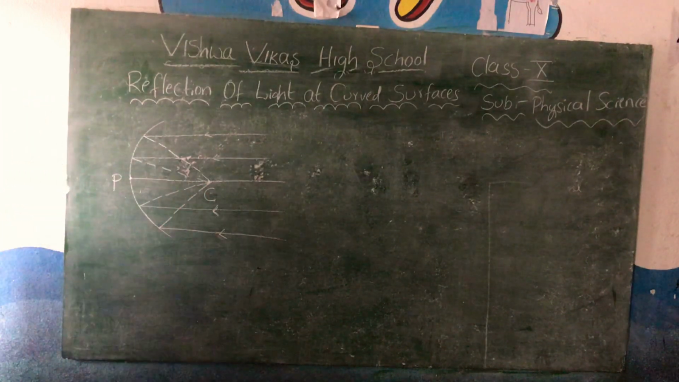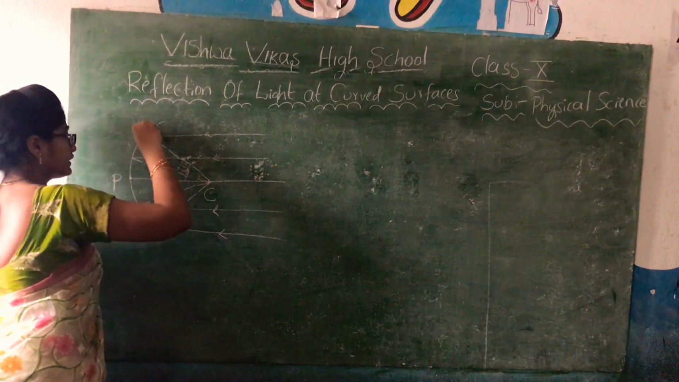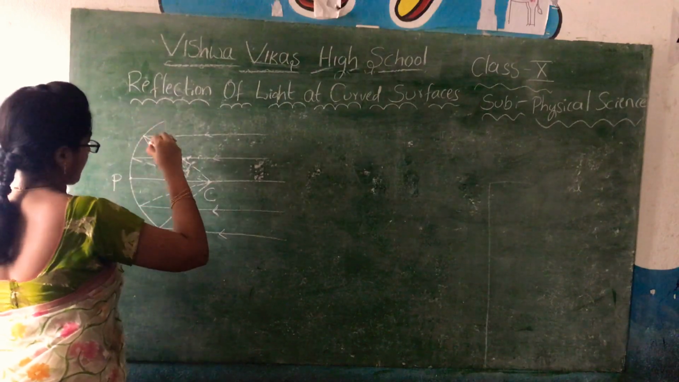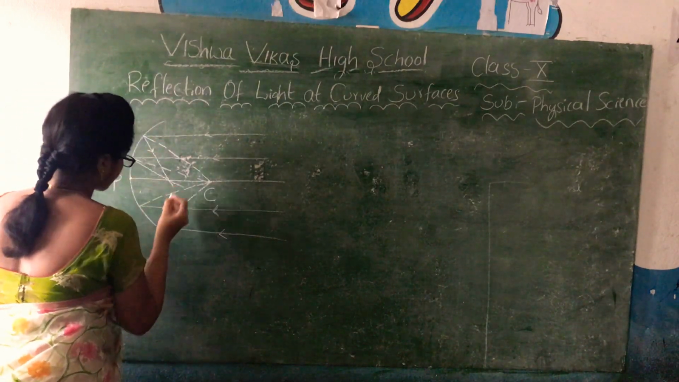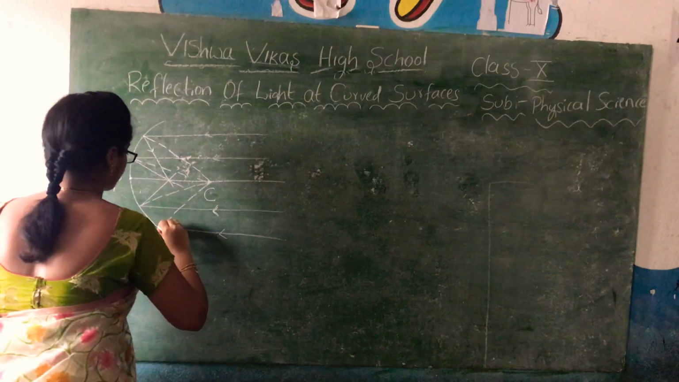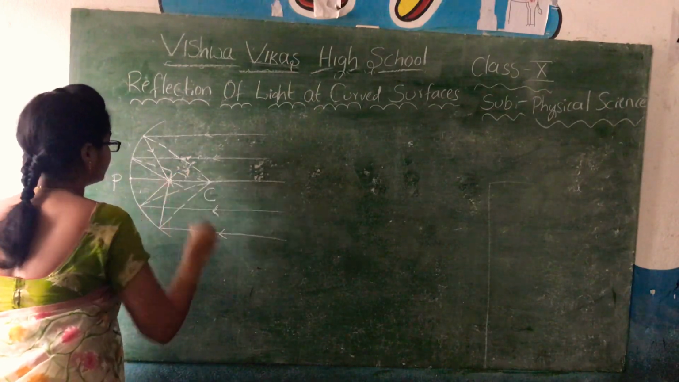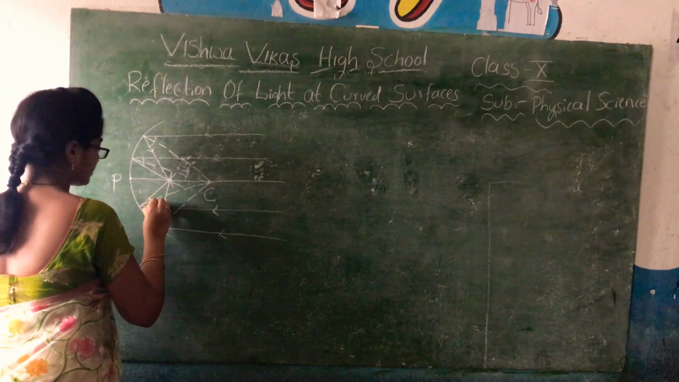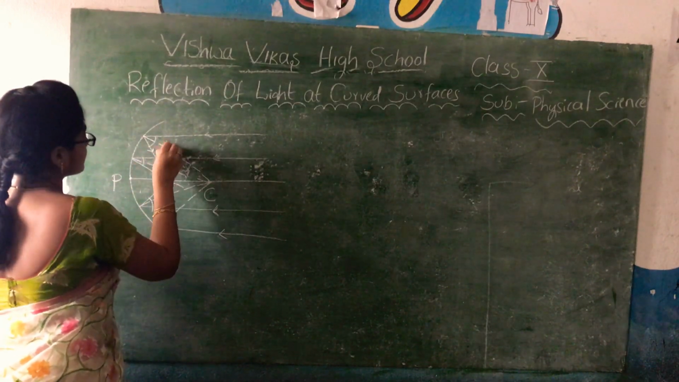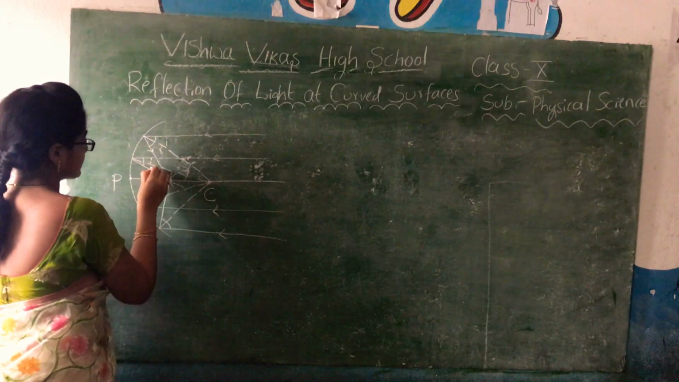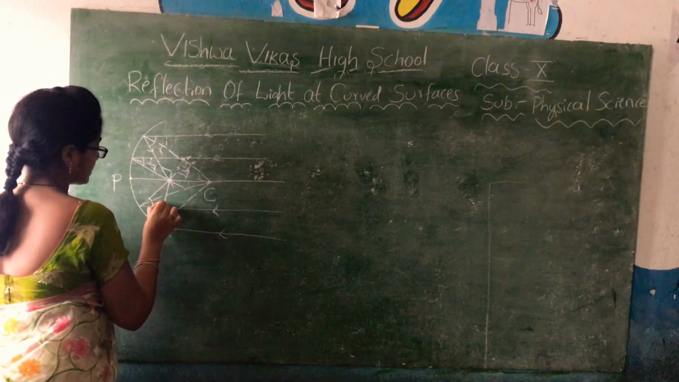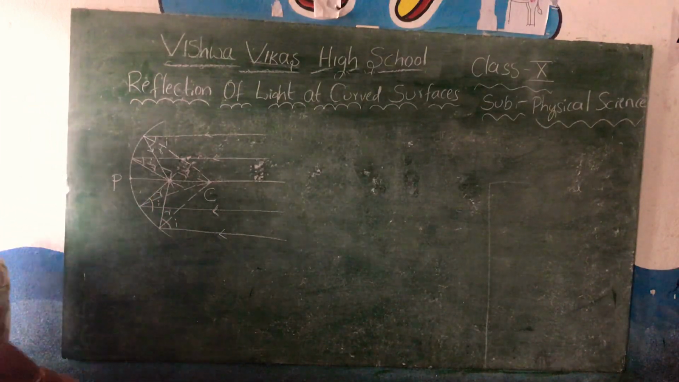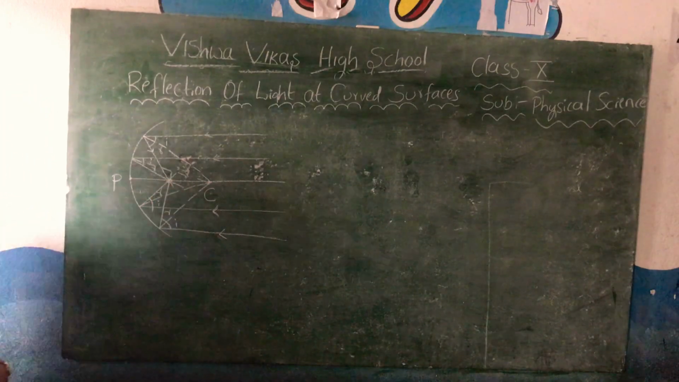If these are the normals, then reflection will take place in this way. And all these reflected rays will be meeting at one point. You know this is the incident angle, the reflected angle, incidence, reflected. The angle of incidence and angle of reflection are equal, and this is the focus point.